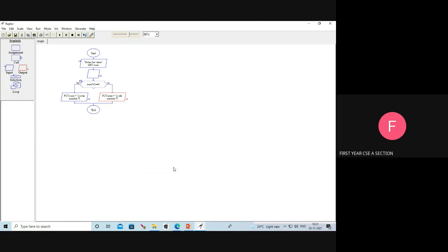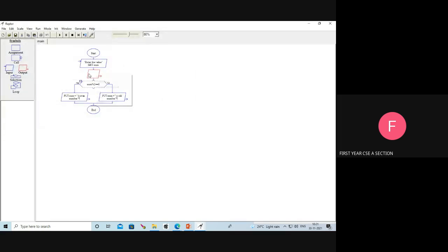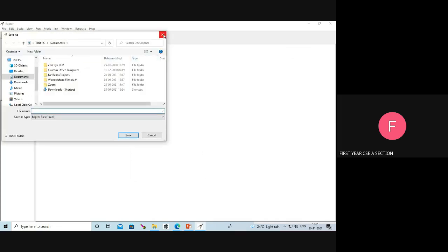Shall we run the program? What is the flowchart? This flowchart is going to find the odd or even program. For example, I am now going to save it as odd even.